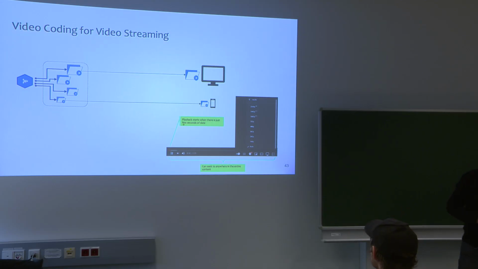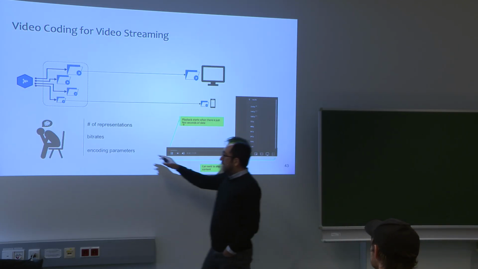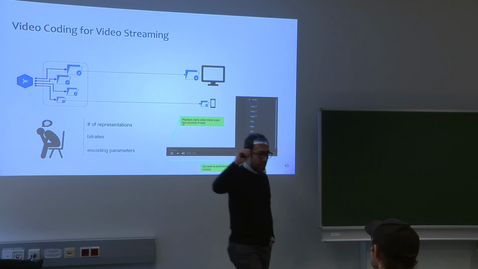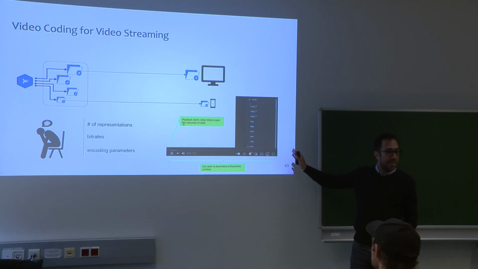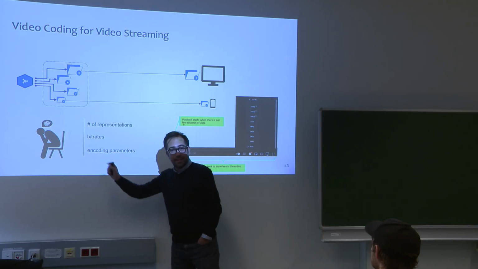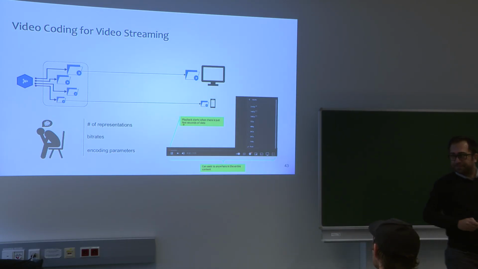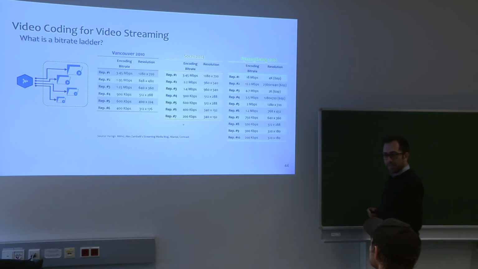So the research question that I try to answer is: what should be the efficient number of representations? Do we need 5, 10, 20? And what would be their bit rates and their encoding parameters, for example, resolution, frame rate, etc.? I start with a practical example.